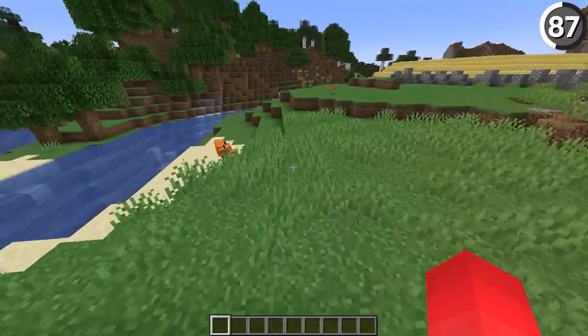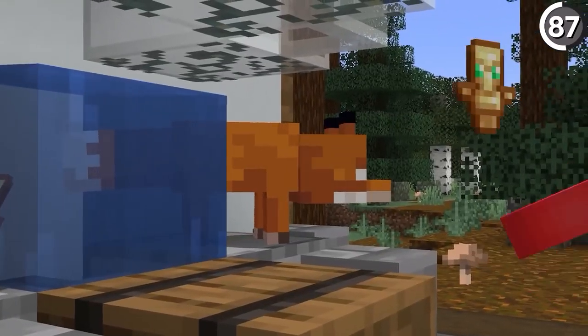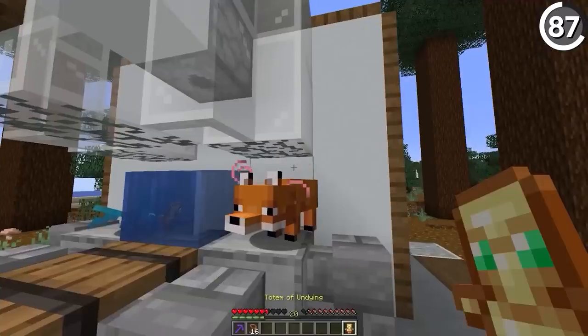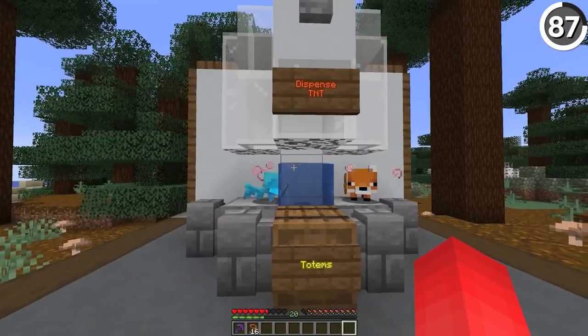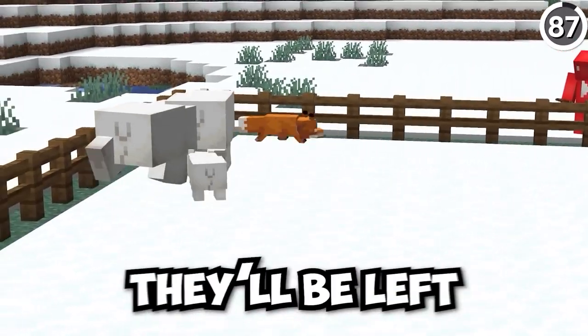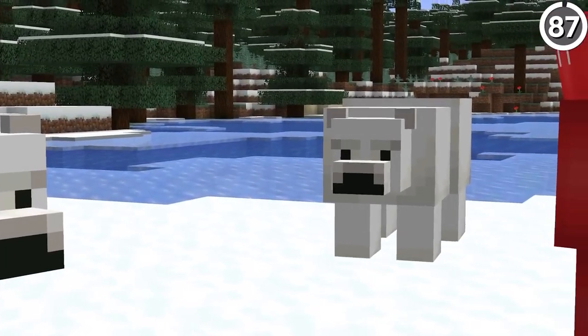Or if the allay's not the only mob you want to keep safe, then with the fox as well, you can do the same. But unfortunately, they're a little bit tougher to give the totem to. Since for the fox, you need to throw the totem onto the ground for it to be picked up. But once they have it, it doesn't matter what kind of polar bear gets nearby. They'll be left unscathed, and you'll have a very confused polar bear as well.